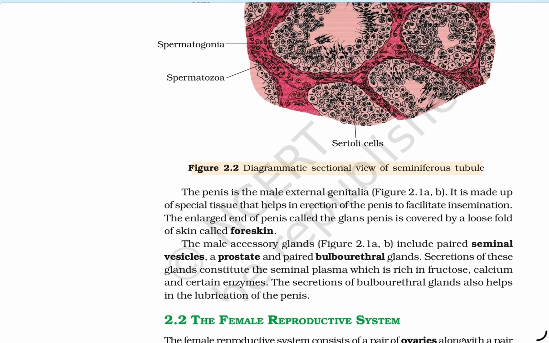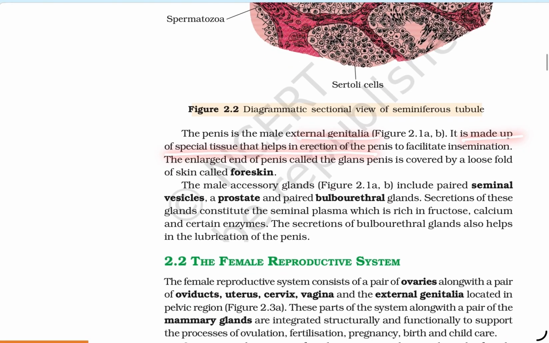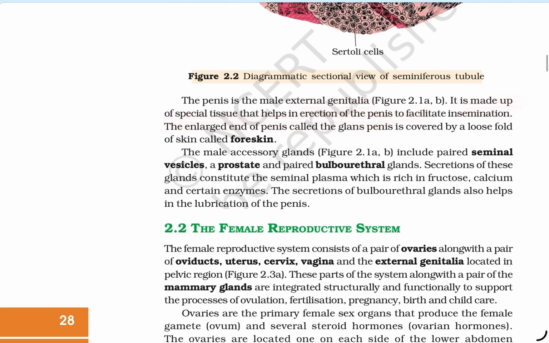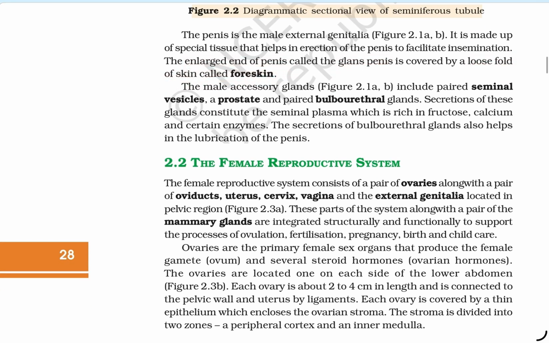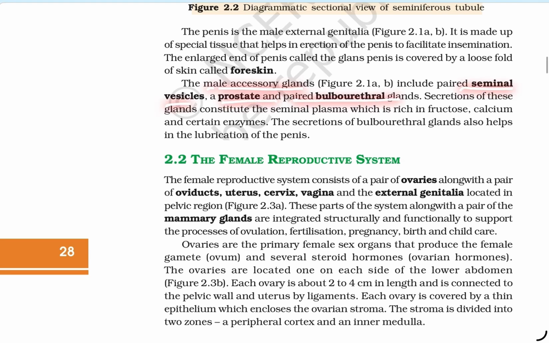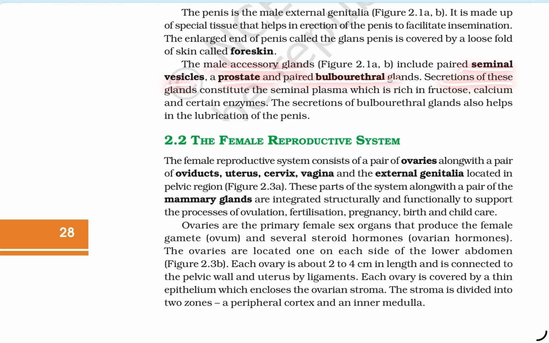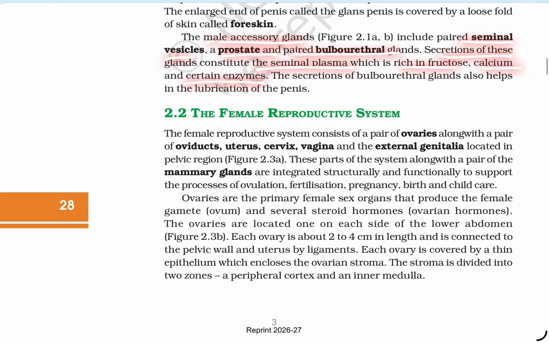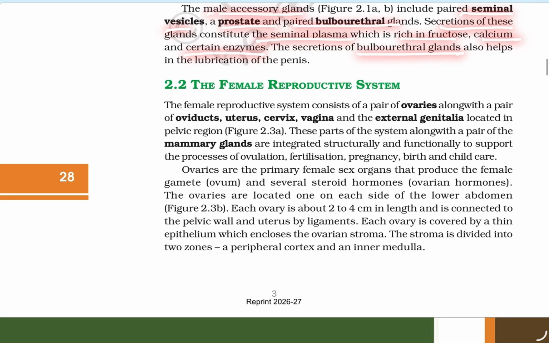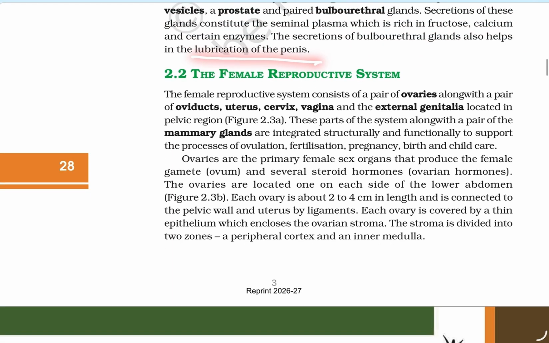The penis is the external male genitalia. It is made up of special tissue which helps in erection of the penis to facilitate insemination. The enlarged end of the penis is called the glans penis, covered by a loose fold of skin called the foreskin. The male accessory glands include the seminal vesicles, prostate, and a pair of bulbourethral glands. The secretion of these glands constitutes the seminal plasma, which is rich in fructose, calcium, and certain enzymes. The secretion of the bulbourethral glands also helps in the lubrication of the penis.